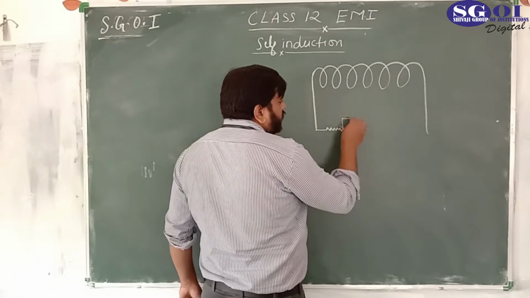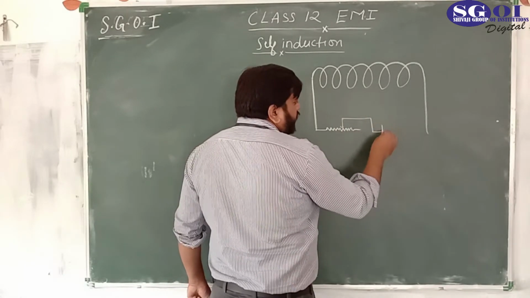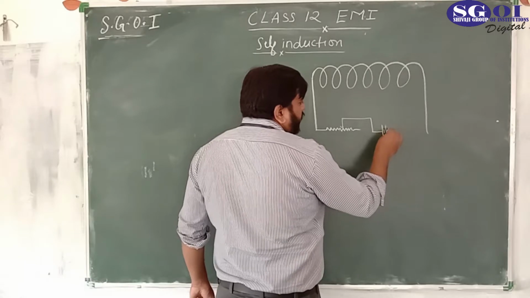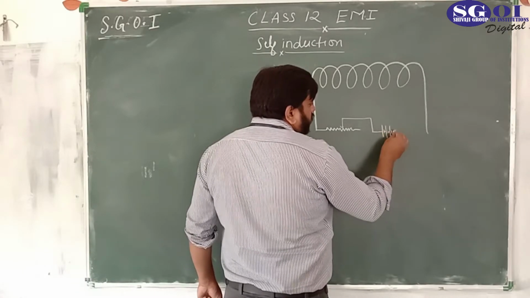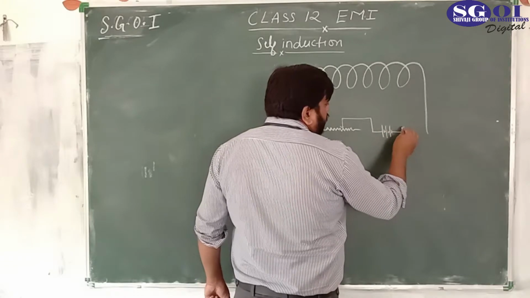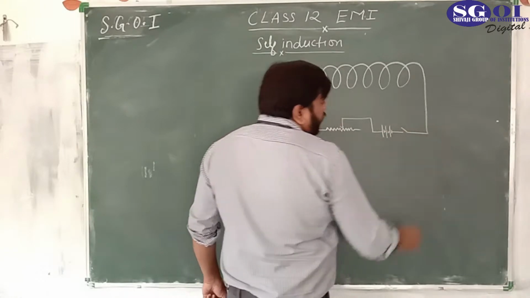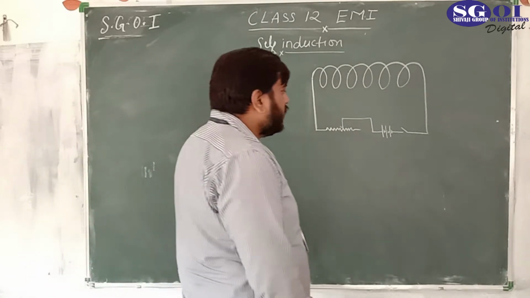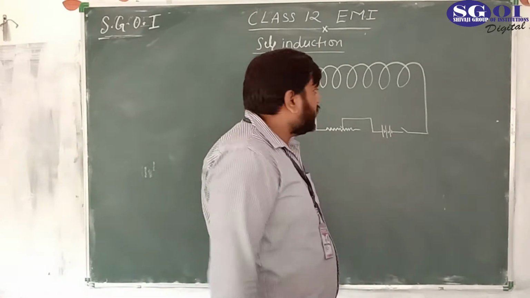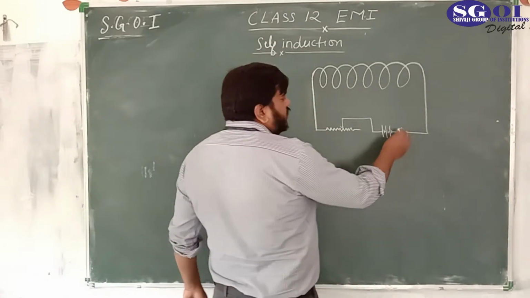It is connected to a battery, which is a DC source, because we are studying the magnetostatic field. I have told you already, magnetostatic field. So it is related to a DC source, DC current, which is not changing with respect to time.